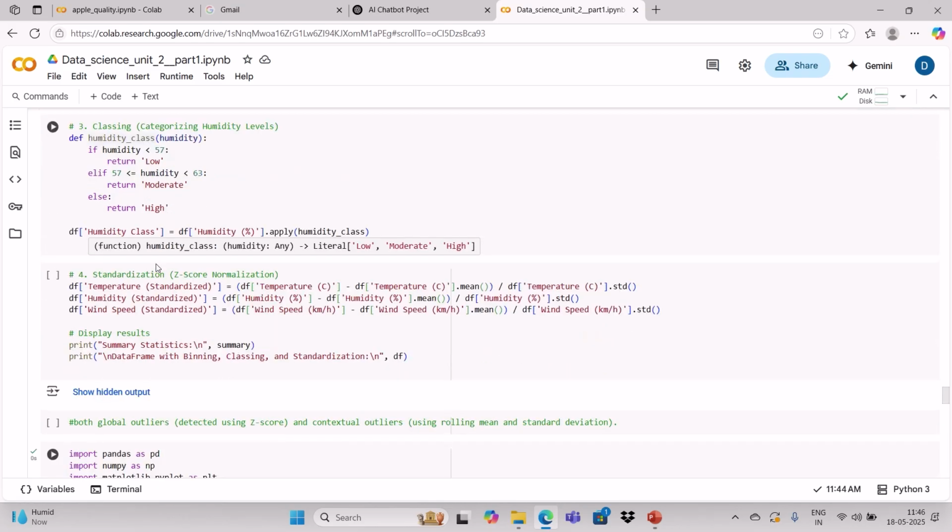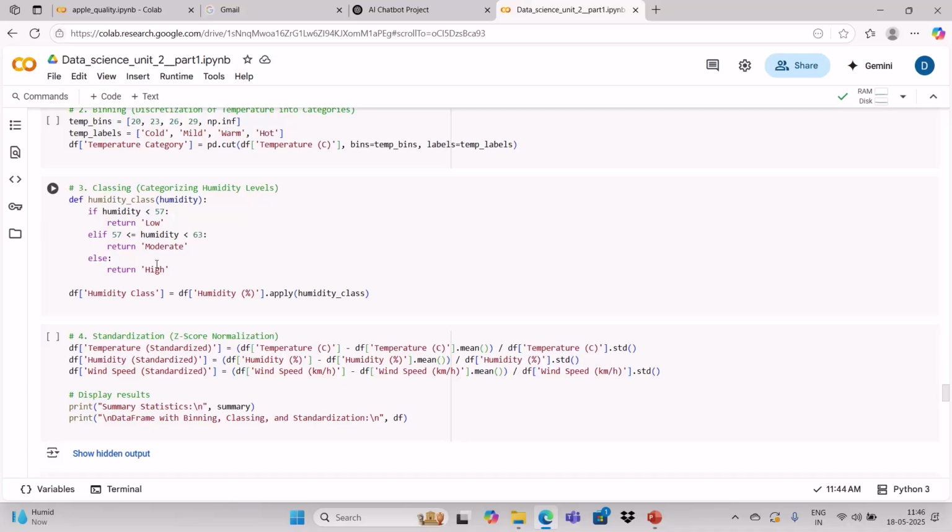Classing. Classing is also the same thing. You are classifying continuous values into different categories, but the names are different. We used the same code when I discussed generalization. If some continuous value is there, you note it down in a general format. So here, if humidity is less than 57, we want to divide the humidity range into the low category, 57 to 63 the moderate category, more than 63 the high category.